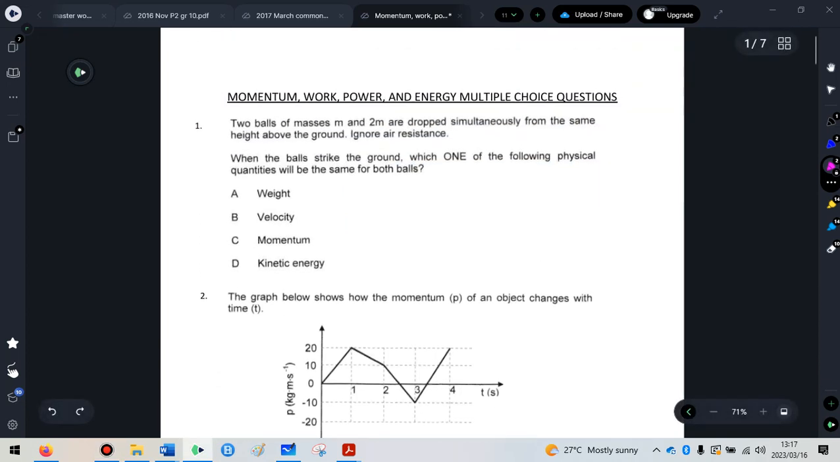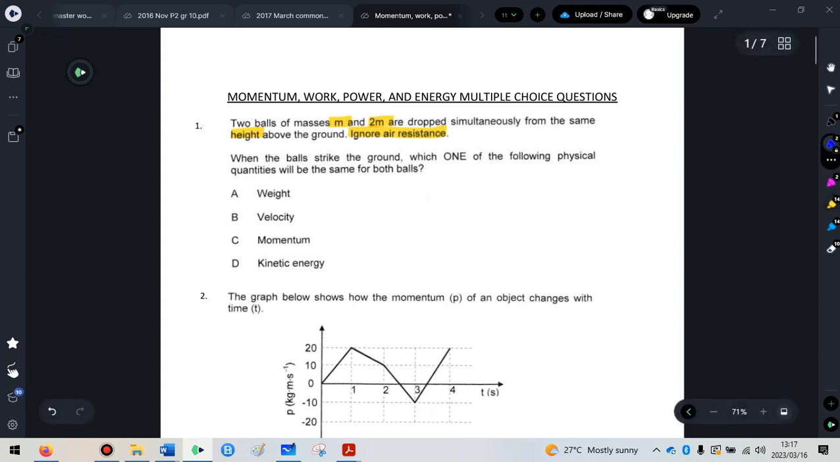Momentum, work, power, energy, multiple choice questions. Question 1. Two balls of masses m and 2m are dropped simultaneously from the same height above the ground. Ignore air resistance. When the balls strike the ground, which of the following physical quantities will be the same for both balls?